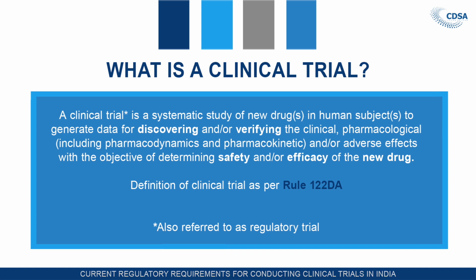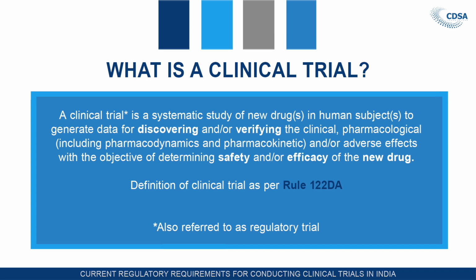The first is systematic study. Systematic study means the study which is appropriately designed with a scientific justification. The study is in principle with the good clinical practices and in accordance with Schedule Y and with the prior approval of the licensing authority. That is called a systematic study. Of new drugs. We will see the definition of the new drug in our subsequent lecture. However, new drug is the drug which is not approved in the country and it is approved in other countries.